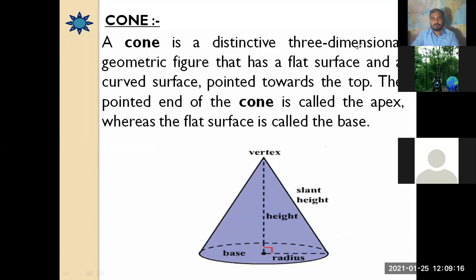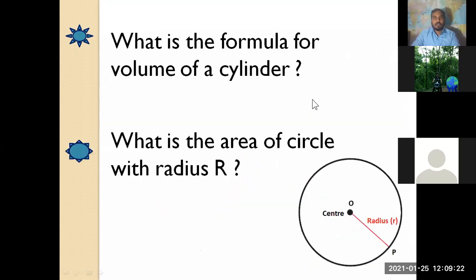Now, what is the formula for the volume of a cylinder? Sir, pi r square h. Very good. The formula for the volume of a cylinder is pi r square h. The volume of the cylinder is pi r square h.